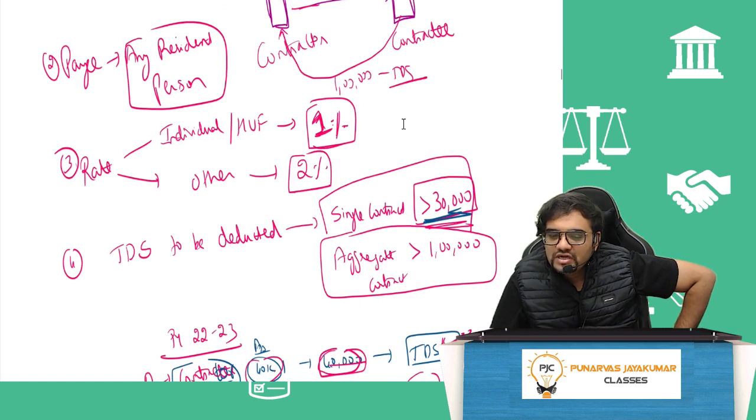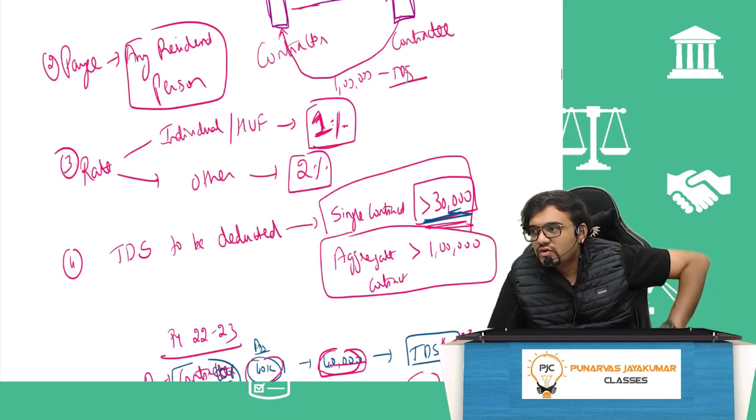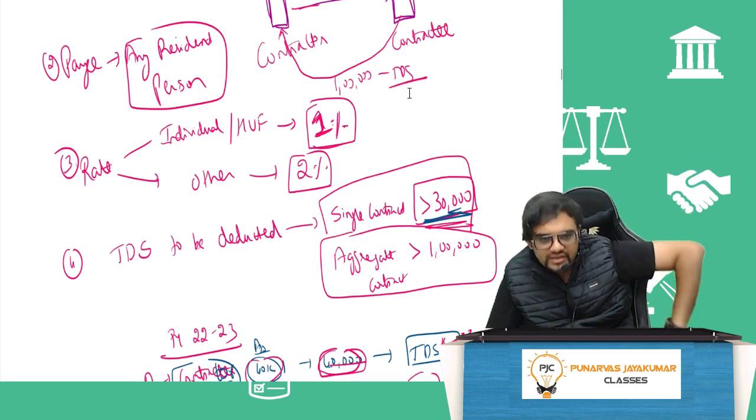Rate will be 1% for an individual or HUF, and for other persons it is 2%. TDS will be deducted either if the single contract exceeds 30,000 or aggregate contracts exceed 1 lakh. If it is like 30,000, 20,000, 20,000, 40,000, 25,000, 10,000, like that, overall it's exceeding 1 lakh, then at the last payment time I will deduct for the entire year.